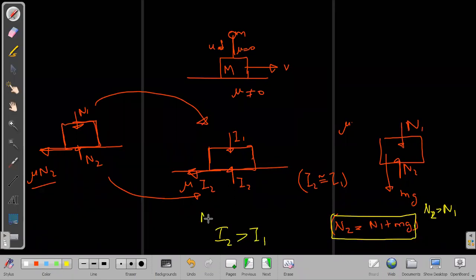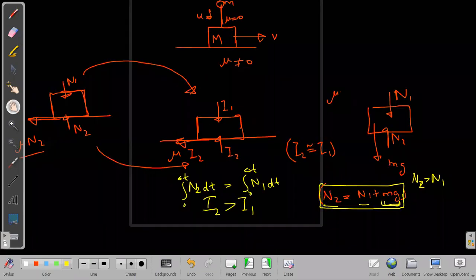How do we obtain I2? I2 we obtain by integrating n2 dt, for the time of collision, 0 to delta t. Delta t is the time of collision. Similarly, the integral of n1 dt, 0 to delta t. This is impulse I2 and this is impulse I1. But I know that the left hand side is not equal to the right hand side, because they have a difference of mg.